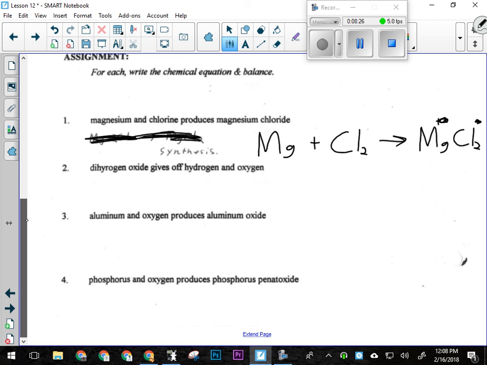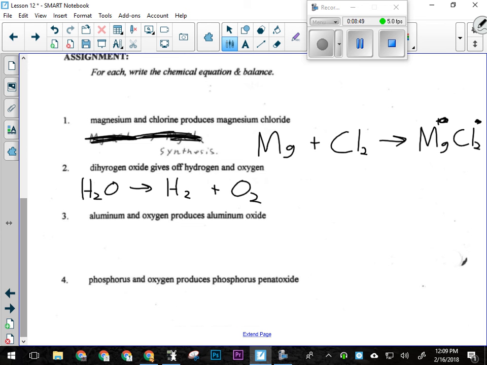Okay, and then for number 2, I've got dihydrogen oxide. Actually, I have a spelling mistake. Dihydrogen. Hydrogen. I don't know what that is, but we'll assume it's hydrogen. Okay, and that's the fancy way of saying water that no one would say. All right, gives off hydrogen and oxygen. We've only seen this reaction like 100 times already. Okay, that's the reaction.